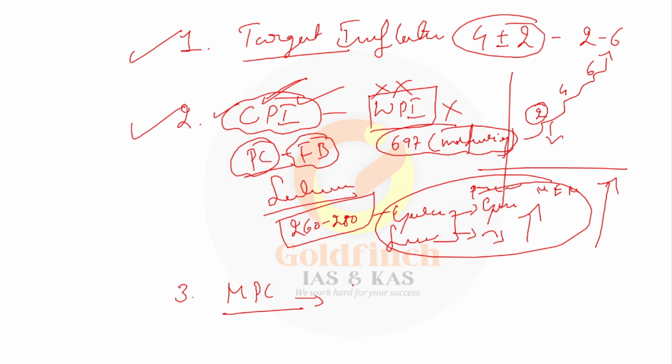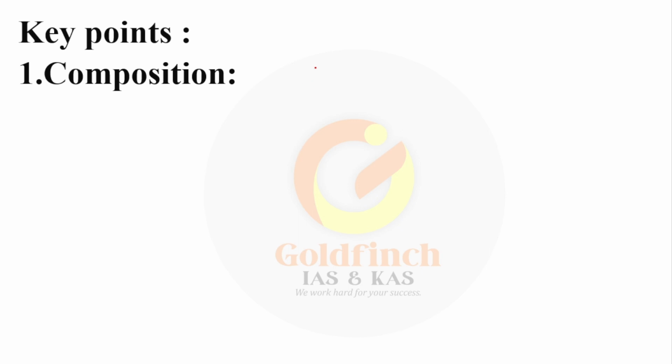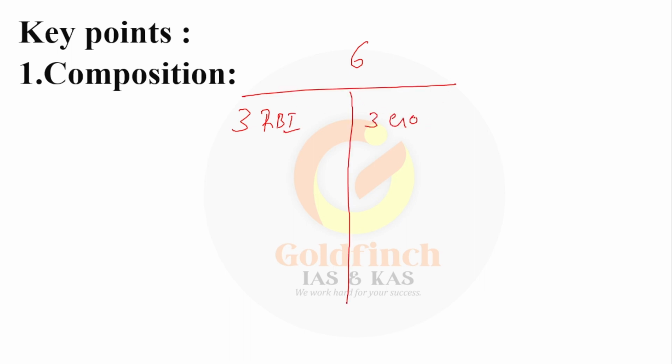Therefore, the Monetary Policy Committee was set up as a statutory body under the RBI Act of 1934. The Monetary Policy Committee consists of 6 members, and 3 are appointed from the Reserve Bank of India, and another 3 are appointed officials from the Government of India.